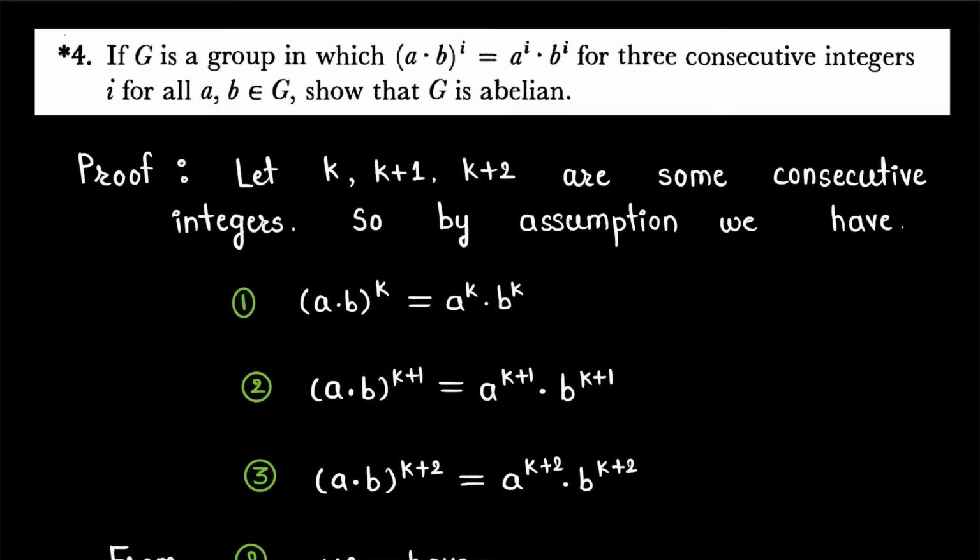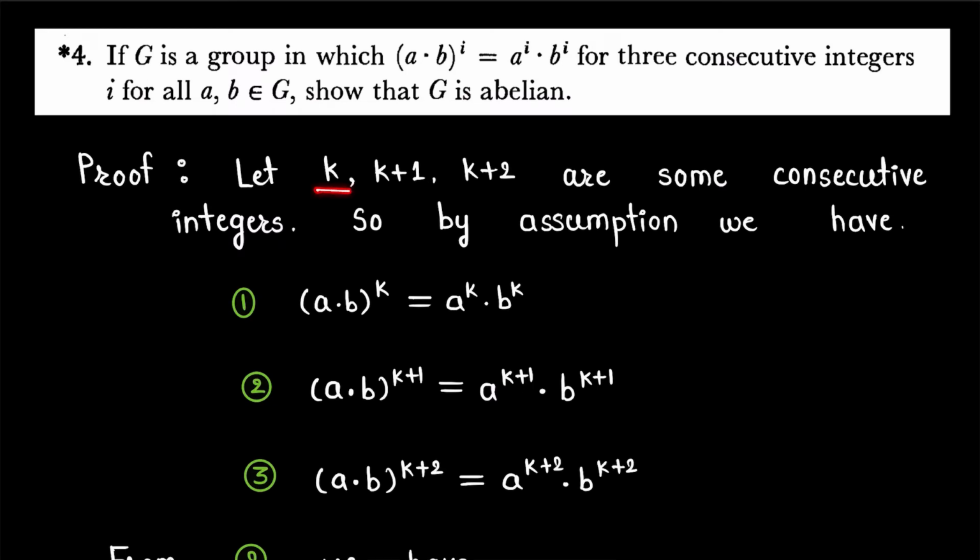Hello friends, in this video I am going to solve an exercise question from the topic of groups in algebra. The question is: if G is a group in which (a·b)^i = a^i·b^i for three consecutive integers i, for all a, b in G, show that G is abelian. So let's start our proof.